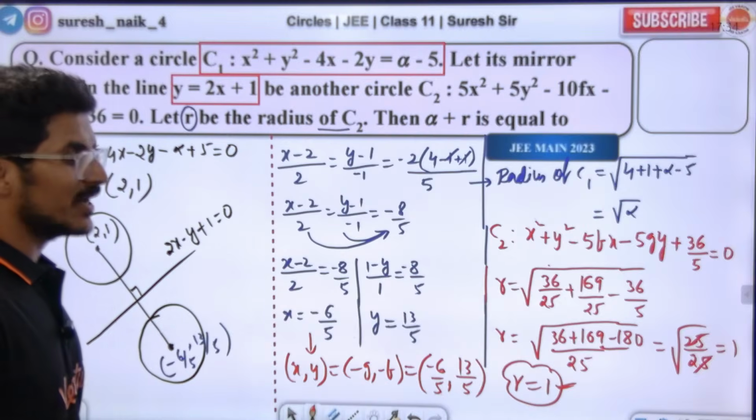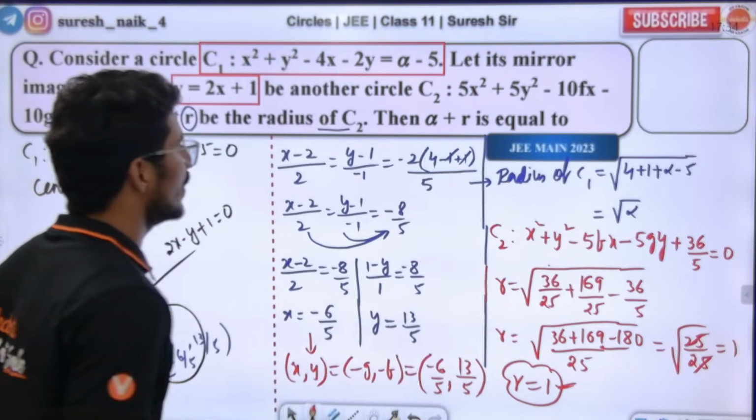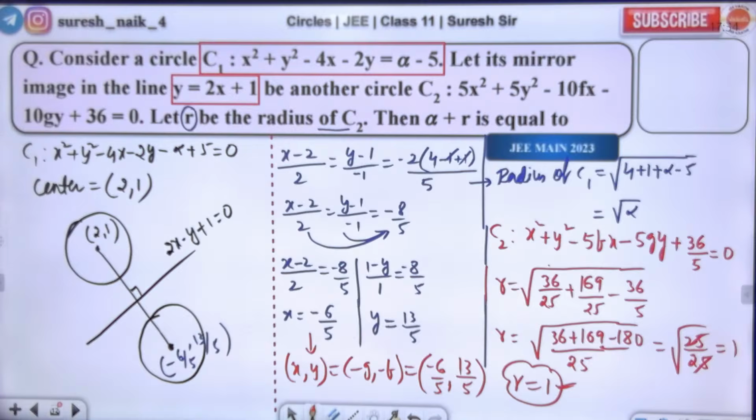The radius is found. The radius of the second circle is 1. The radius of circle number 1 is what? Root alpha. They are asking us to find root alpha plus r. What is root alpha, sir? We should know the root alpha value now. Tell me, what is the root alpha? How do you find that?